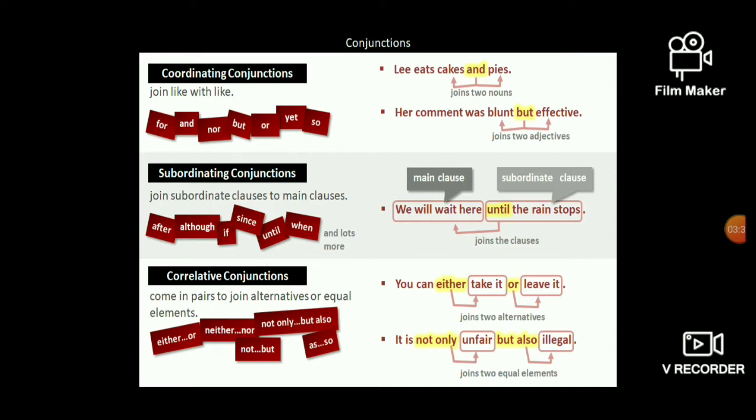Likewise, when you move on to the third one, the correlative conjunction, they come in pairs: either/or, neither/nor, not only/but also, not/but, as/so. Here, you can either take it or leave it. It joins two alternative statements or ideas. And in the second statement, it is not only unfair but also illegal. So you have three types of conjunctions altogether, my dear friends. Let us move on to the next.